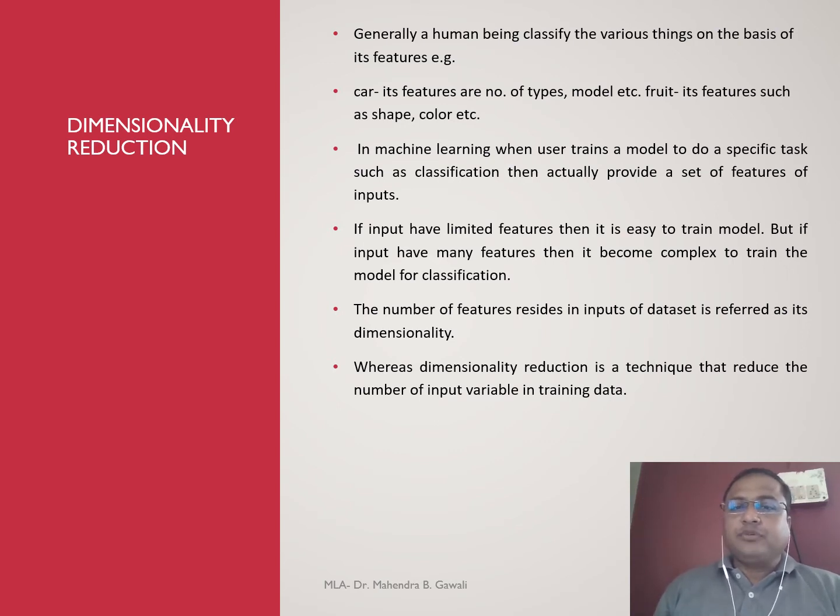In machine learning, when a user trains a model to do a specific task such as classification, we are trying to provide a set of features as an input. If the input has limited features, then it is very easy to train the model. But if the input has many features, then it becomes a complex process to train the model for classification. So we can say that as the number of features increases, the model becomes more complex to train. With fewer features, it is easy to train the model.